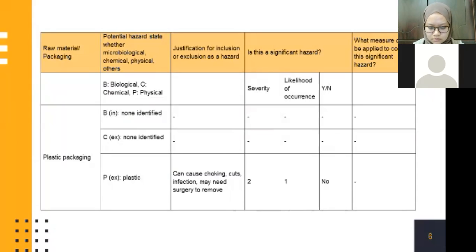For the likelihood of occurrence, 5 is it happens all the time, 4 is it happened previously within the company, 3 is a strong possibility of it happening, 2 is it has not happened in the past, 1 is remotely possible. Then I will pass this presentation to Aziha.